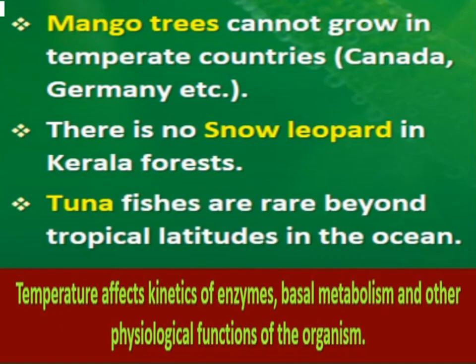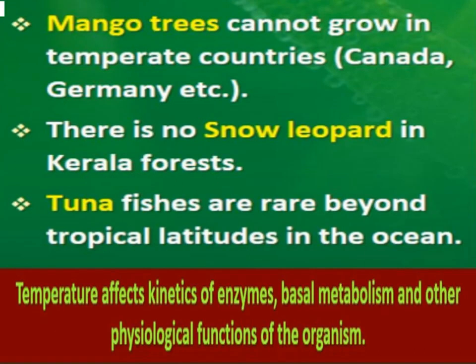Now what happens? Temperature affects the kinetics of those enzymes. The enzymes in our body are adapted to work at a particular temperature only. Okay, if those enzymes get high temperature or low temperature, then what will happen? That will affect the kinetics of enzymes, and that will indirectly affect our metabolism, or you can say the basal metabolism, the metabolic reactions going on inside our body.